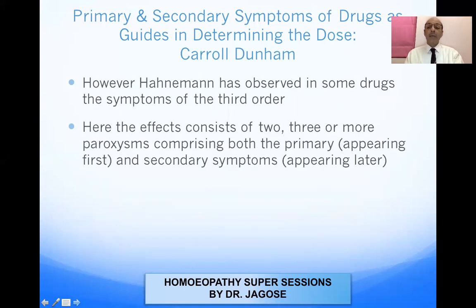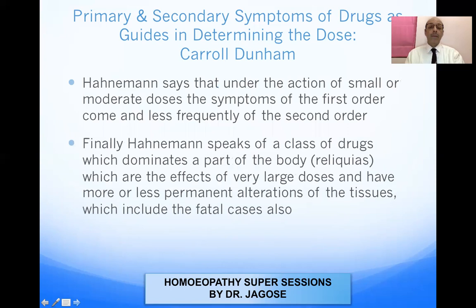However, Hahnemann has observed in some drugs the symptoms of the third order. Here, the effects consist of 2, 3, or more paroxysms comprising both the primary symptoms, that is, those appearing first, and the secondary symptoms, those appearing later. So Hahnemann also observed the symptoms of the third order, in which you get not only 1, 2, or even 3 or more paroxysms, and it comprises both the primary and the secondary symptoms.